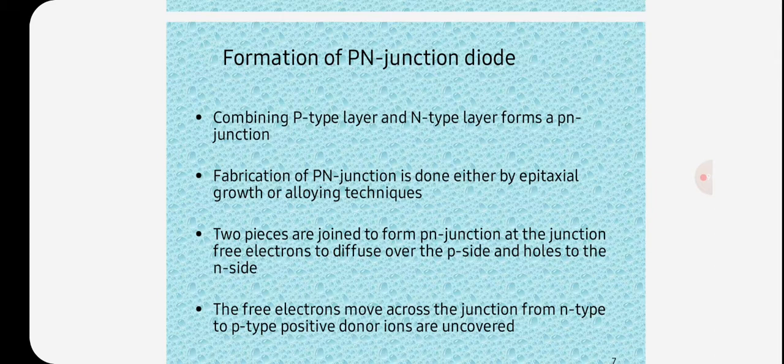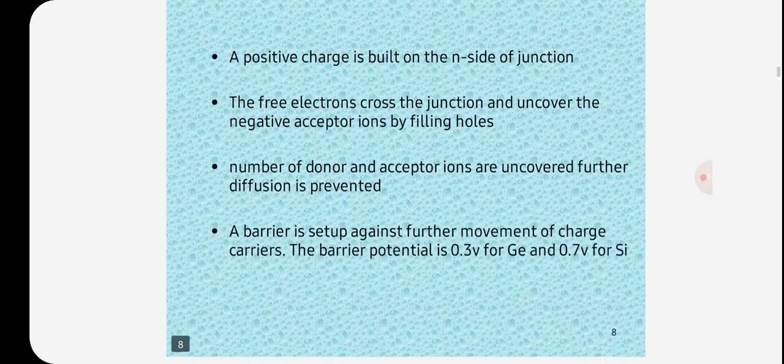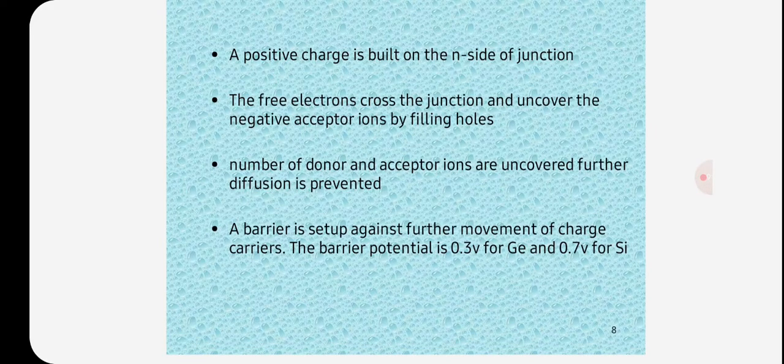Positive donor ions are uncovered, so a positive charge is built on the n side of the junction. The free electrons cross the junction and uncover negative acceptor ions by filling holes. As the number of uncovered donor and acceptor ions grows, further diffusion is prevented. A barrier is set up against further movement of charge carriers. The barrier potential is 0.3 volts for germanium and 0.7 volts for silicon.